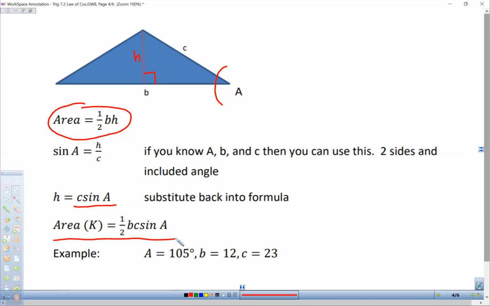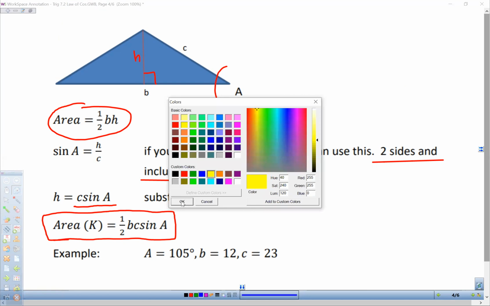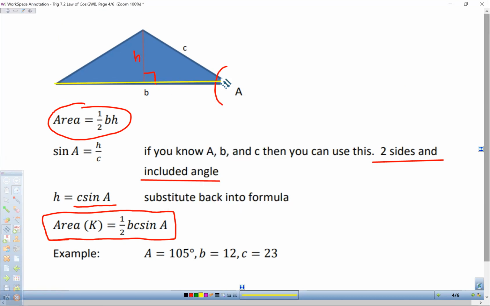So if you're finding the area of any triangle and the two sides that you're given include the angle that's given, so notice here, side B and side C. Let's draw those. Let's get another color here so it shows up on our triangle. So side B there and side C form angle A. So A is included in between those two sides. If that's the case, then we can use this formula, okay?